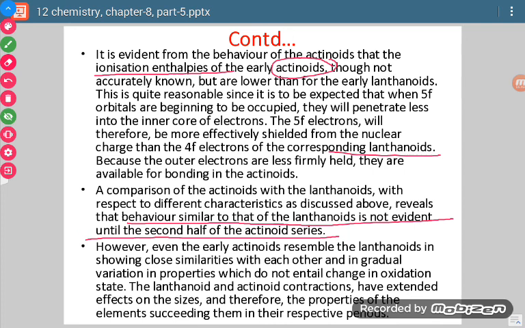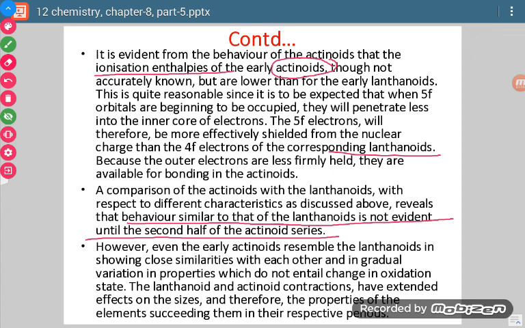There are 14 elements, so for the first 7 elements we cannot find the similarity, but after that we can find the similarity in the properties of lanthanoids and actinoids.